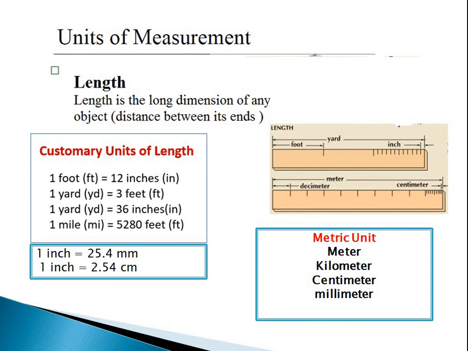It is again shown on the scale here. The metric units used here are meter, kilometer, centimeter and millimeter, as we discussed previously, whereas inch is the British unit which is converted into 25.4 mm or 2.54 centimeter, as it is converted into SI units.